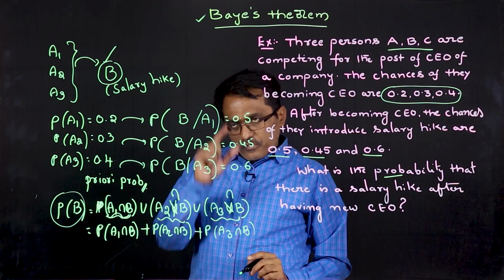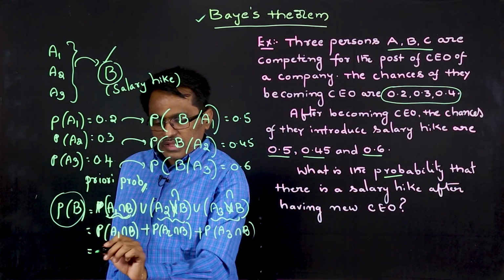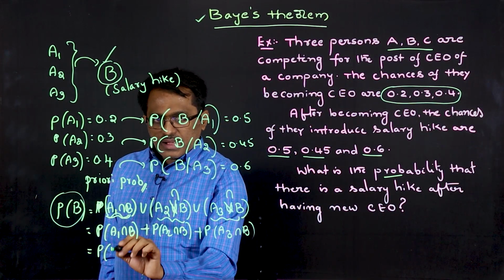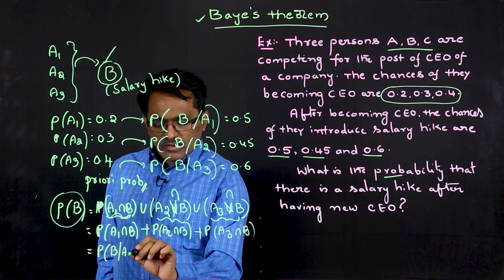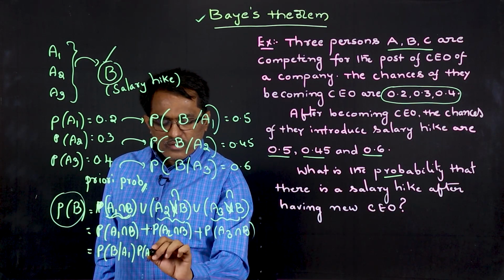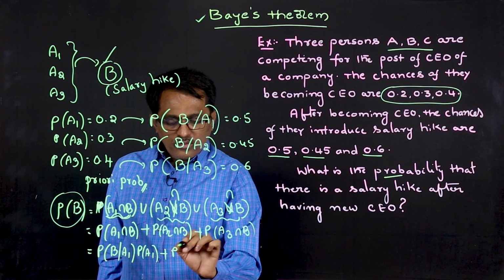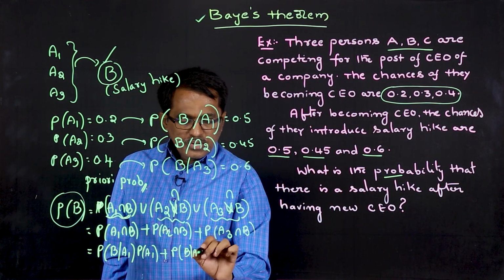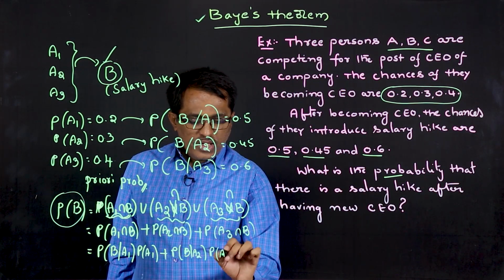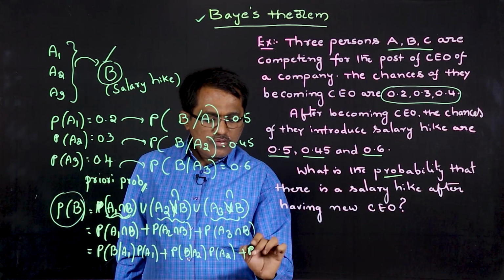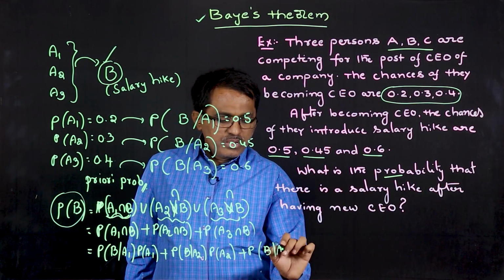Now, from the definition of conditional probability, this can be written as P of B given A1 into P of A1 plus P of B given A2 into P of A2 plus P of B given A3 into P of A3.